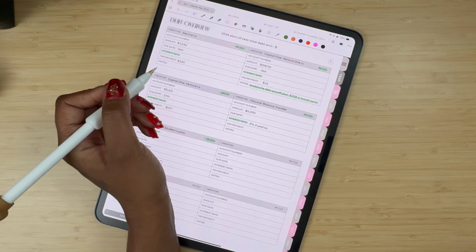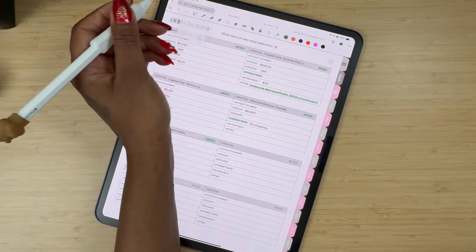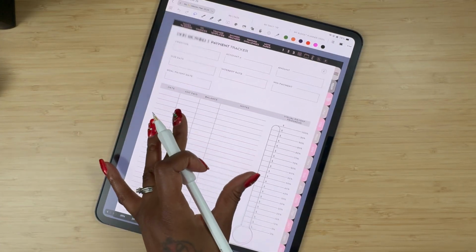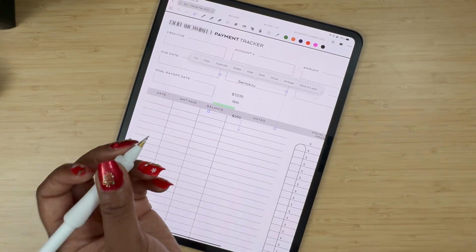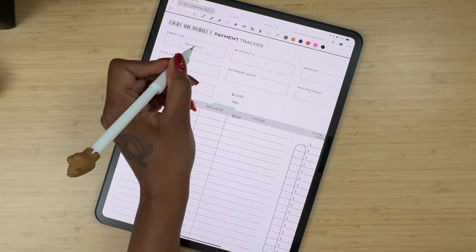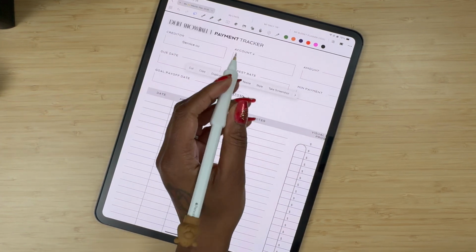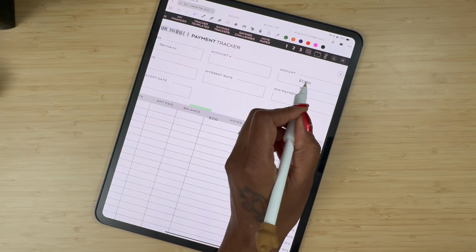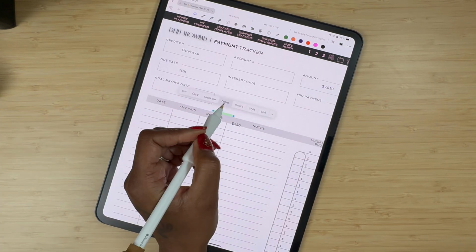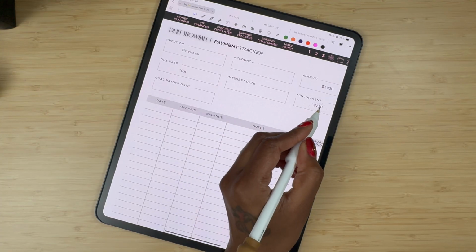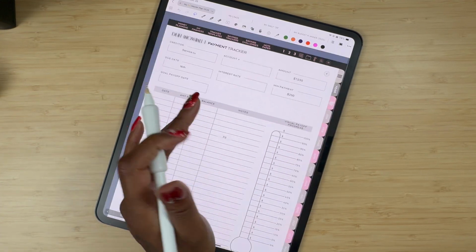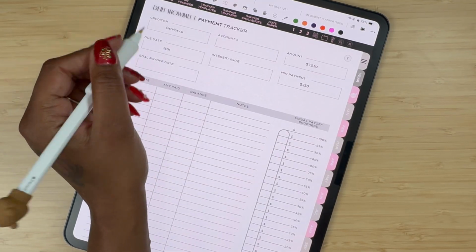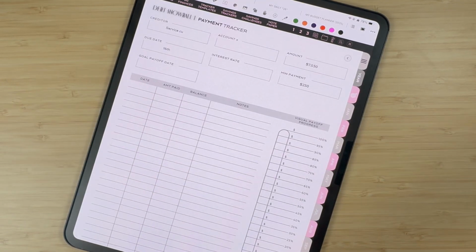And then you've got the back button right there. So what I'll do is copy all this information right here, copy, go to go. It's going to take me to that page, and then I'll paste. Okay, paste. So the creditor is this, and then the account number I'll fill in later. The balance, this is the end of year balance, my balance as of December. Due date the 16th. Minimum payment $250, and interest rate, I've got to get that. And my goal for the payoff date was on my debt payoff tracker, so I have to fill this in as well, because I do have a goal date for this to be paid off.